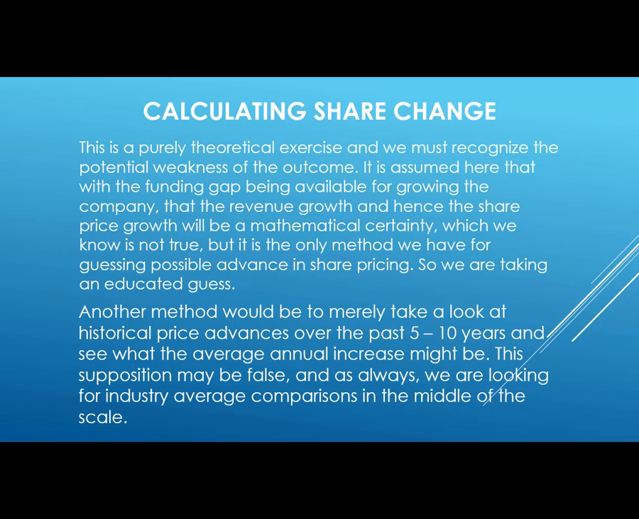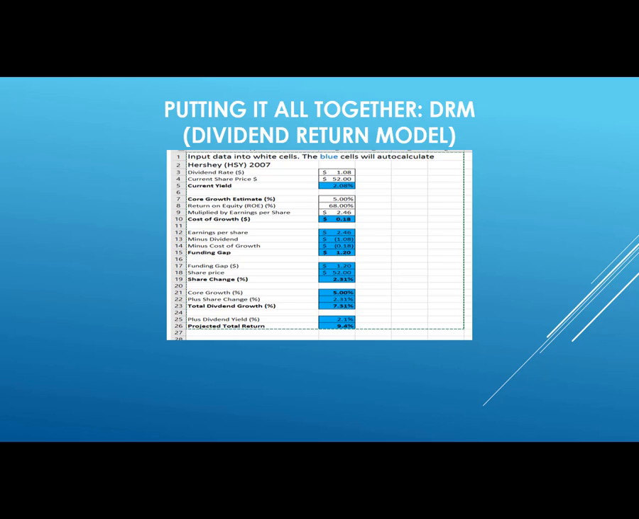Another method would merely be to look back over the history of the stock price over the past 5 to 10 years and see what kind of average increase or decrease the stock has over that period of time as a percentage. This supposition may be false, as nobody can predict the future, but once again, it's the only tool we have, so it's the tool that we use with a conservative rule of thumb.